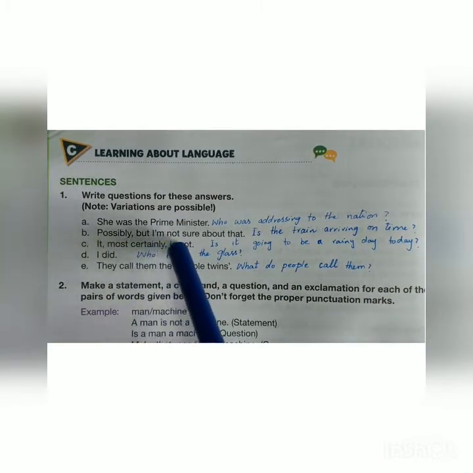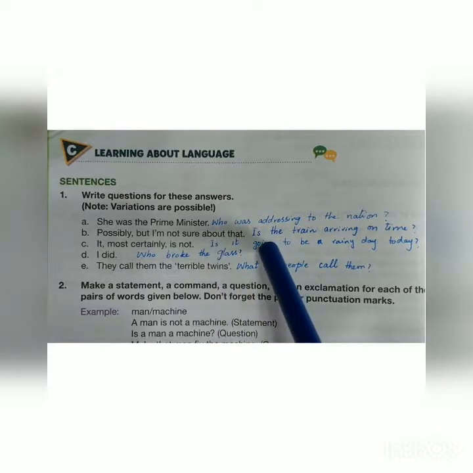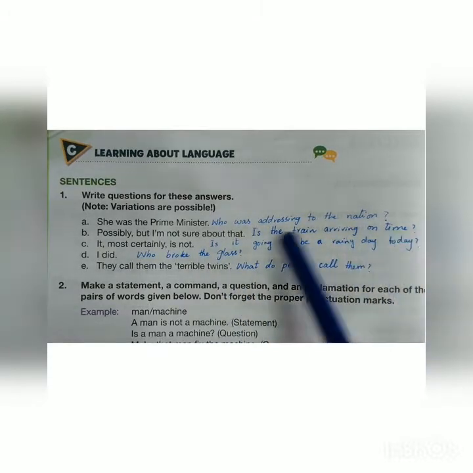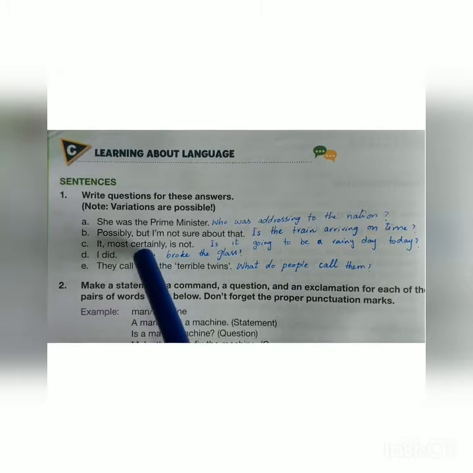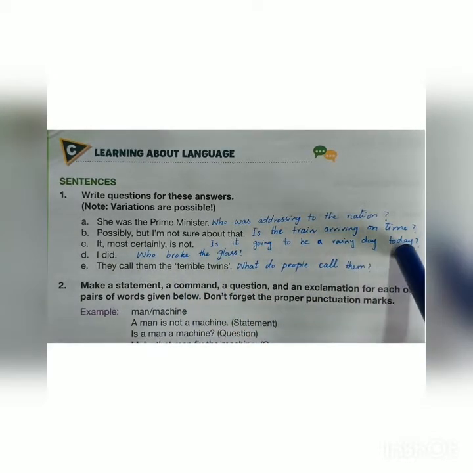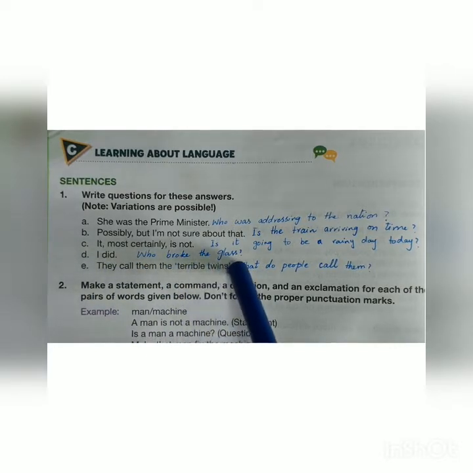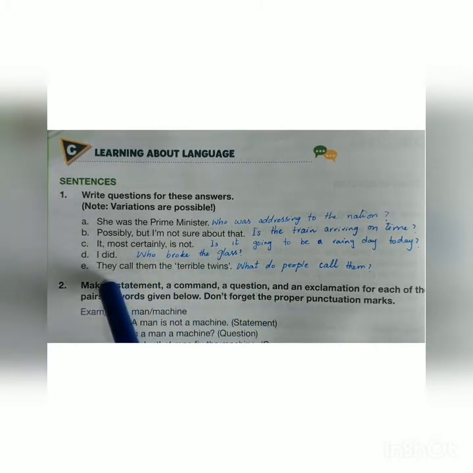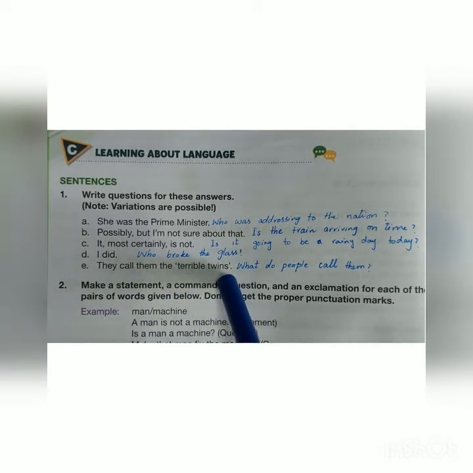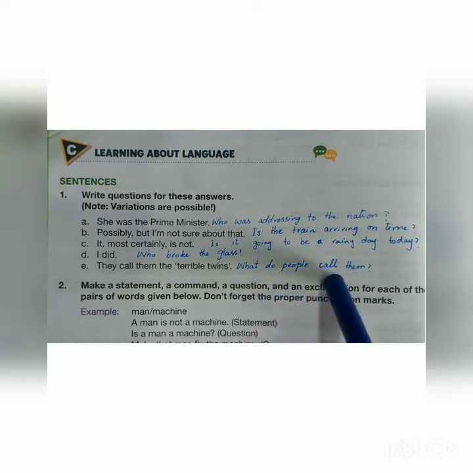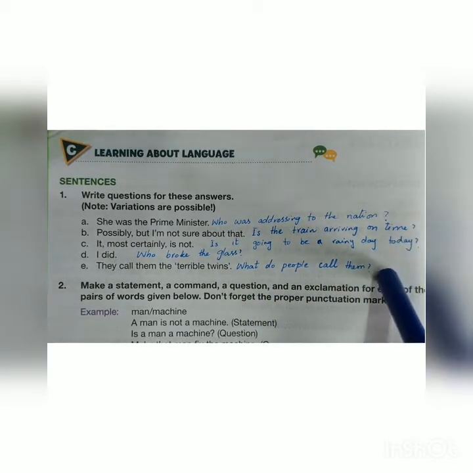B. Possibly, but I am not sure about that. The question is the train arriving on time? C. It most certainly is not. And the question is it going to be a rainy day today? D. I did. And the question is who broke the glass? The last one, they call them the terrible twins. And the question for it may be what do people call them? You can write any questions of your own choice or you can copy them.